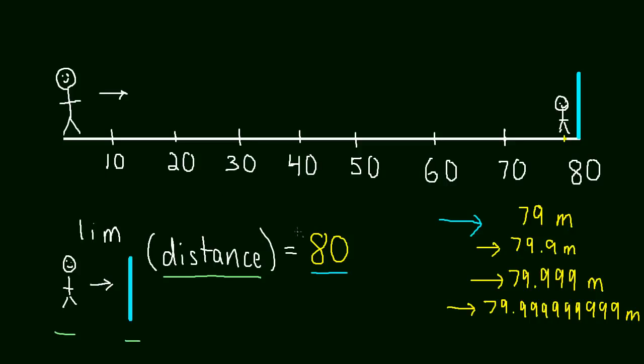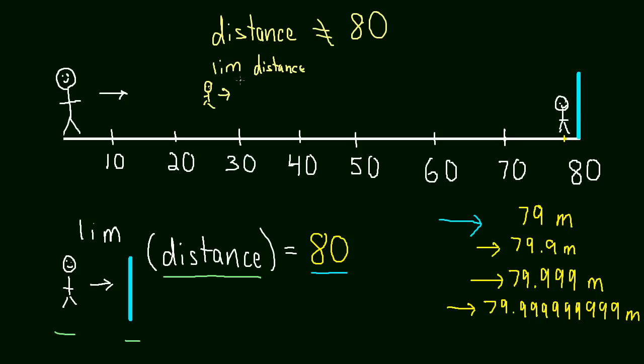And the interesting thing about all of this, the reason we even have limits, is because his actual distance, let me write this up here, his distance can never actually equal 80. His distance can't ever equal 80 because there's a wall there. We already talked about that. But the limit of the distance, and if you wanted to write it out, the limit as this guy approaches the wall of the distance, does equal 80.